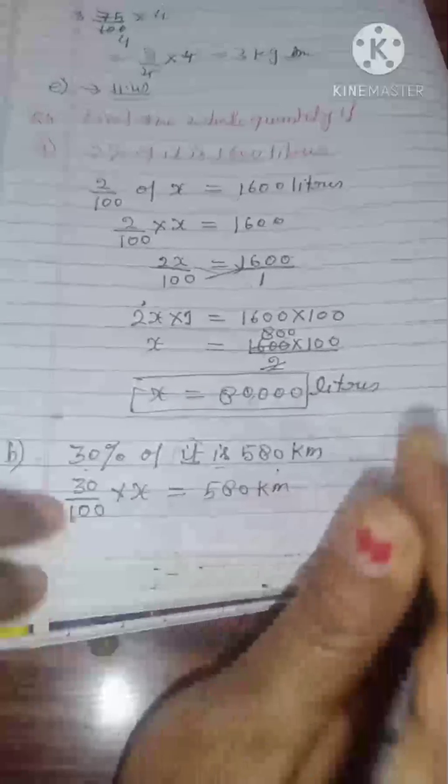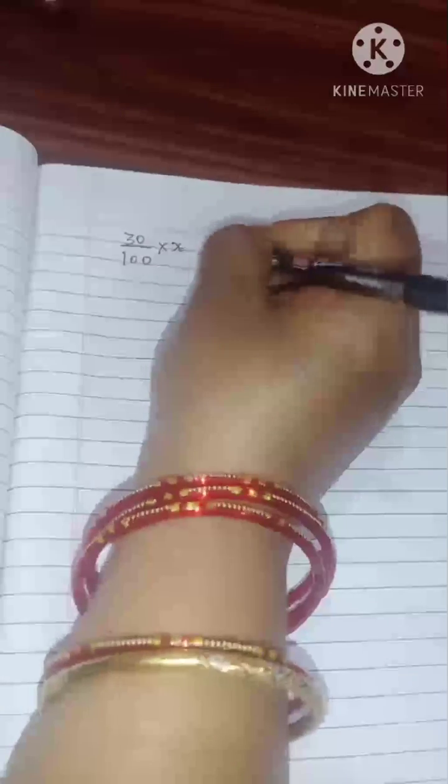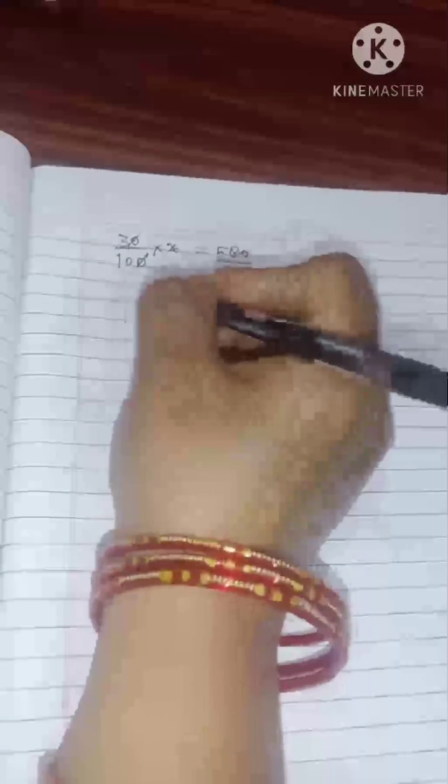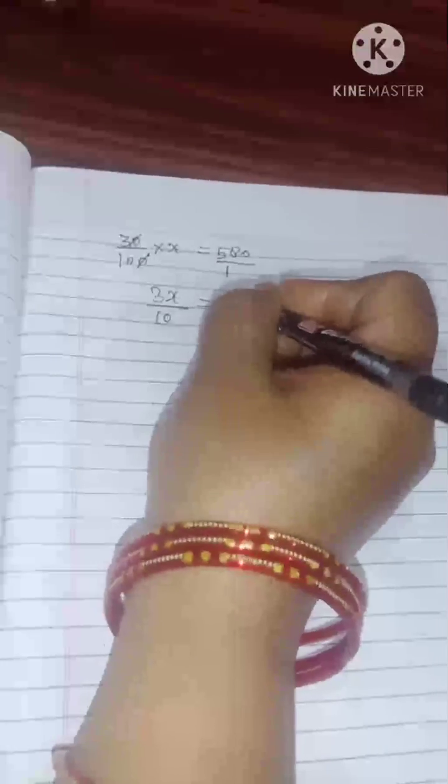Okay, in the same way again you will do that. So it will become 30 upon 100 into x is equal to 580 upon 1. Now cancel 0 and 0, so it becomes 3x upon 10 is equal to 580 upon 1.